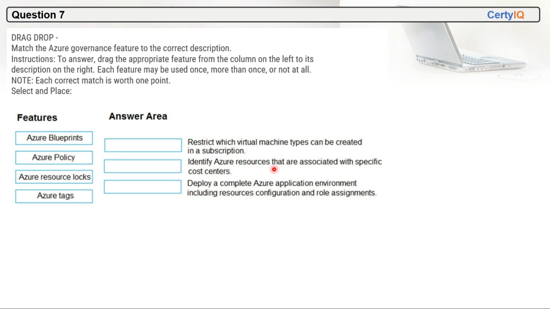Second, identify Azure resources that are associated with a specific cost center. To identify, we can assign tags. Azure tags will be the correct option here. Azure tags identify Azure resources that are associated with specific cost centers.